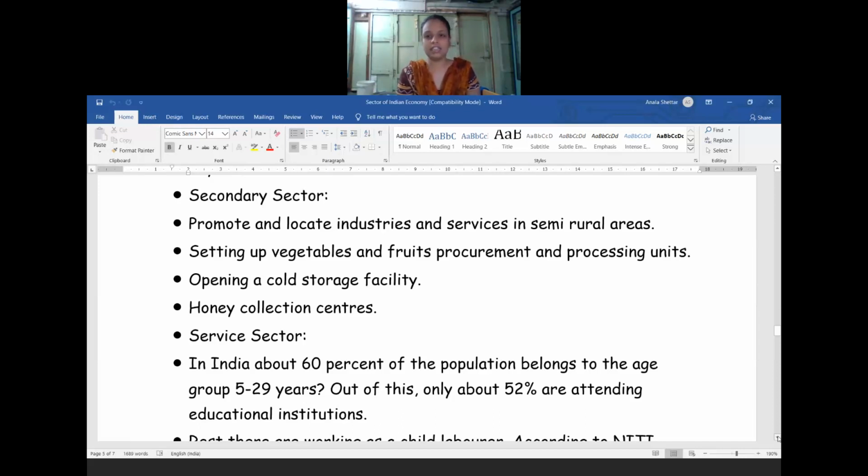As well as honey collection centers, some people will be involved in honey collection. If certain centers are there for that collection, they will go and give the collected honey to those particular centers, and they can earn a little bit more money. In this way we can help generate the employment level in this secondary sector.